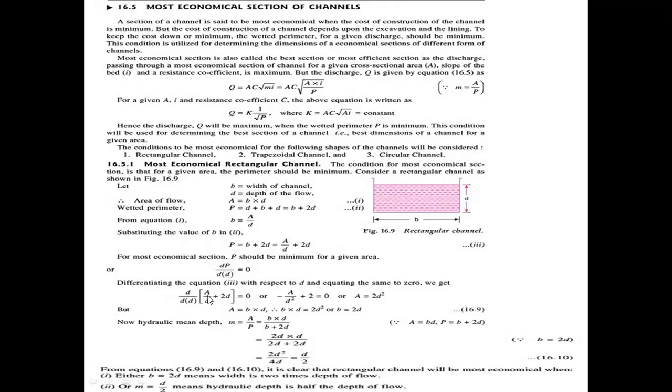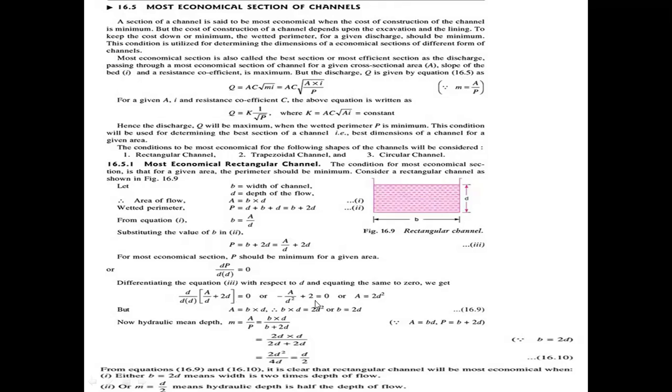Now differentiate this equation with respect to d. Differentiating a by d gives minus a by d square, and differentiating 2d gives 2. So minus a by d square plus 2 equal to 0.